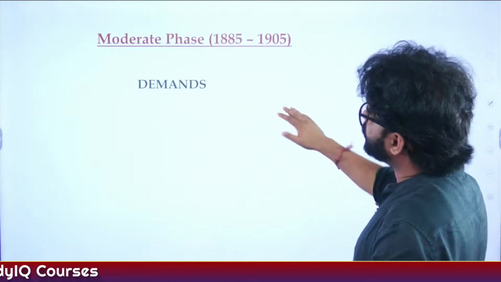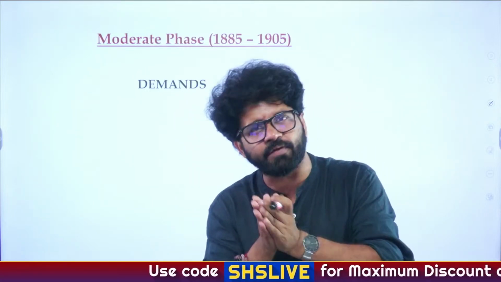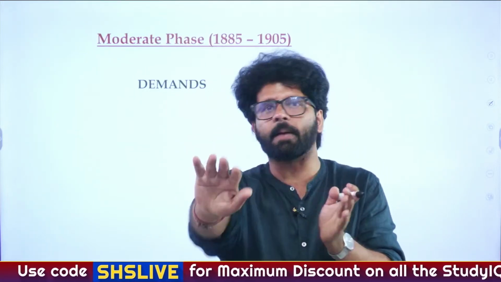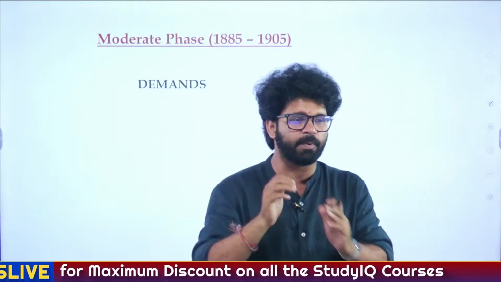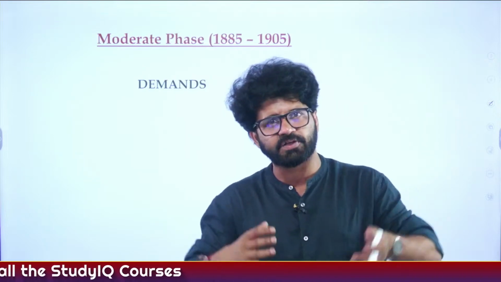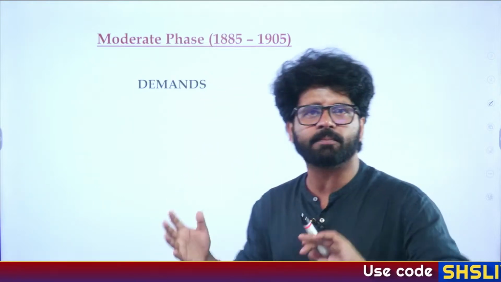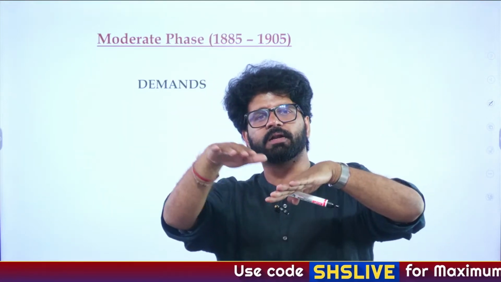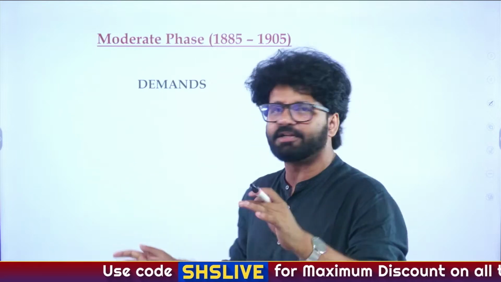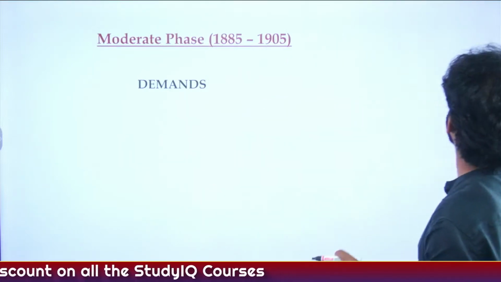So demands, what were the demands of the moderate phase? Again, more representation in the Legislative Council, Executive Council. Executive Council, it will not happen. First representation will happen in 1909, SP Sinha, as you people were talking about in the comment section. But Legislative Council expansion will happen both at the central and provincial level. All these things, competition, civil services exams happening both in India and London at the same time, that also happened. Like the Indian Association, they talked about increasing the maximum age, which was reduced to 19. So that was done later on, and these are some of the achievements.